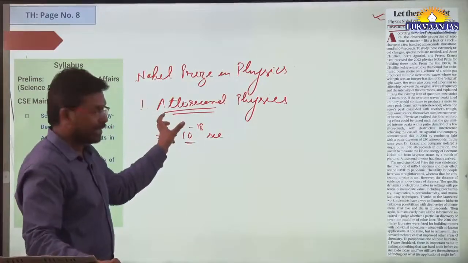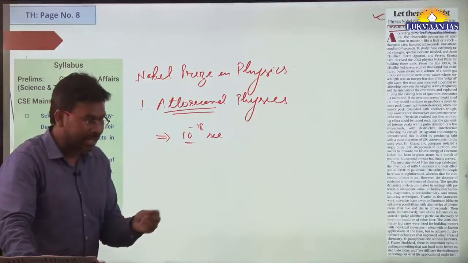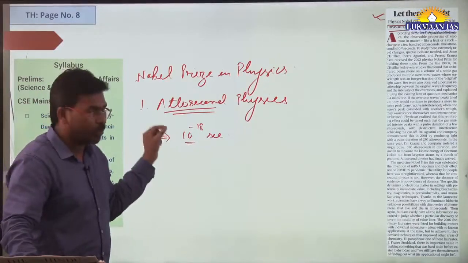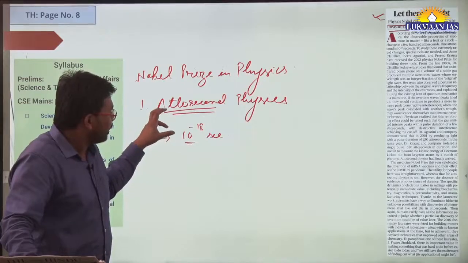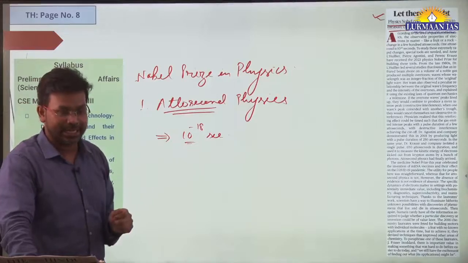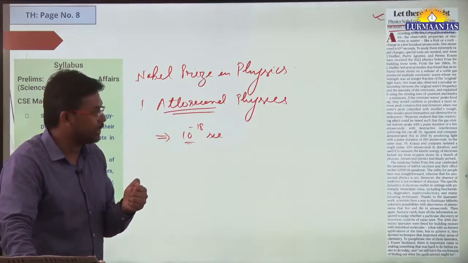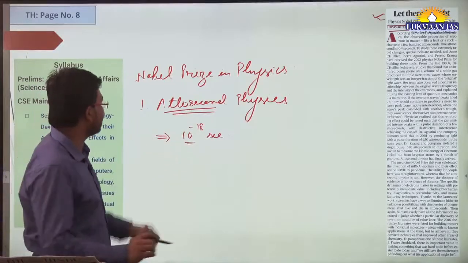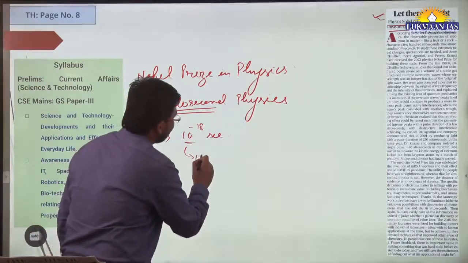So at this level, they were able to identify the speed of electrons, the energy of electron, and they were able to impart some kind of laser lights. They used laser lights or laser beams to excite the electrons from one state to another state, and then they have measured the energy of those electrons.